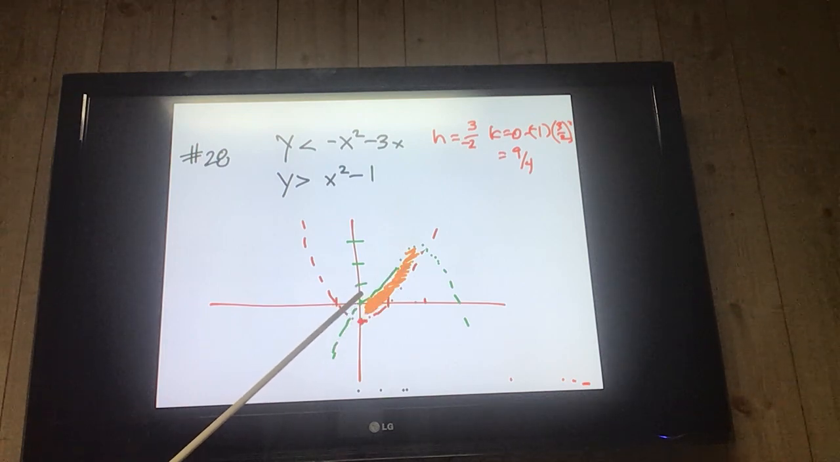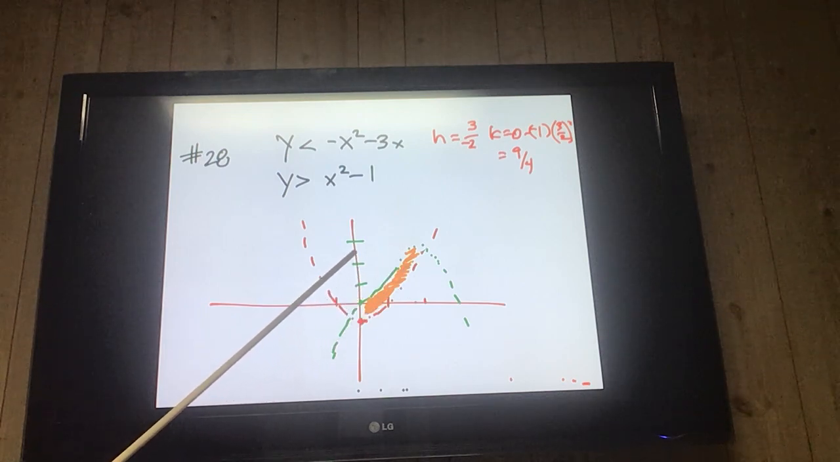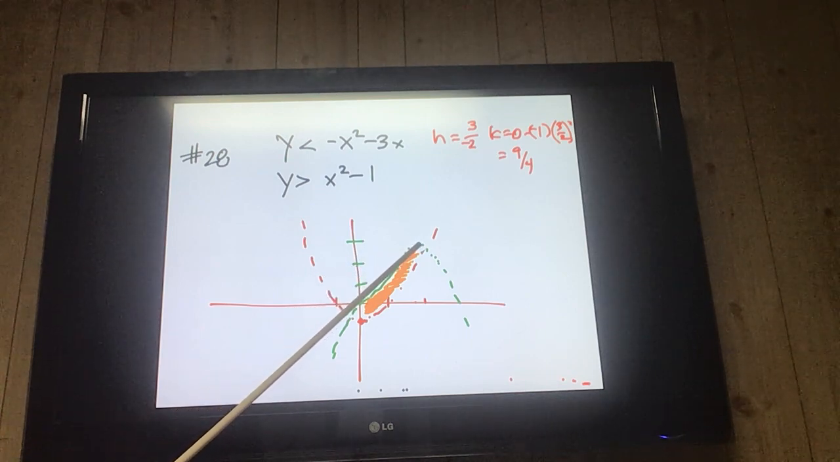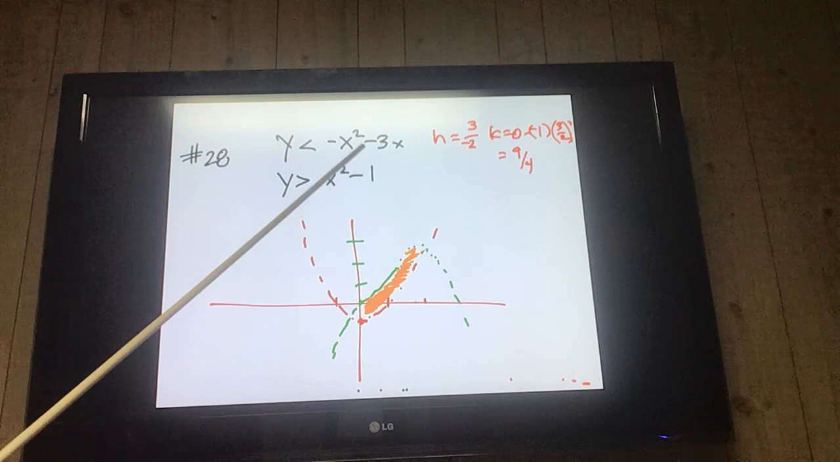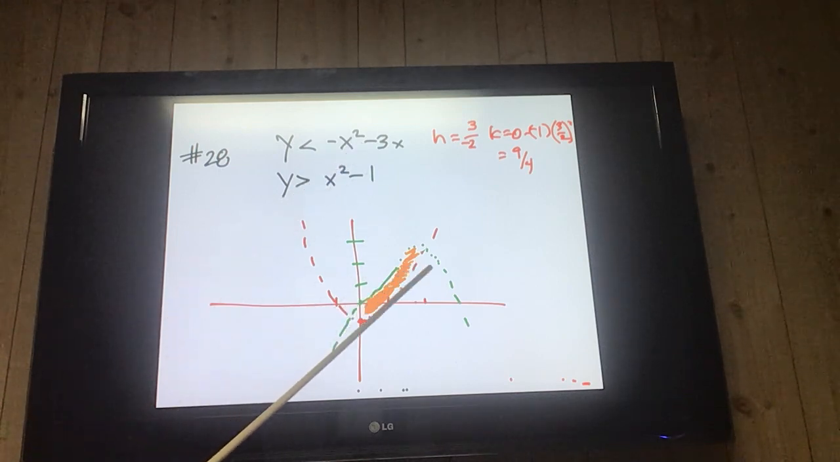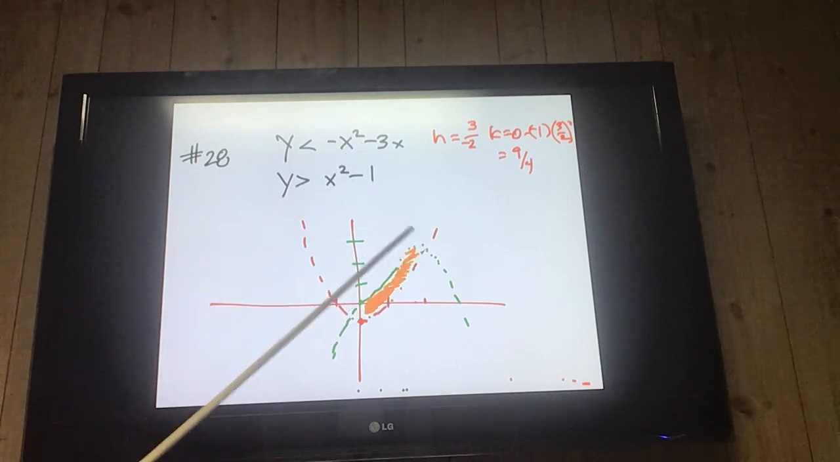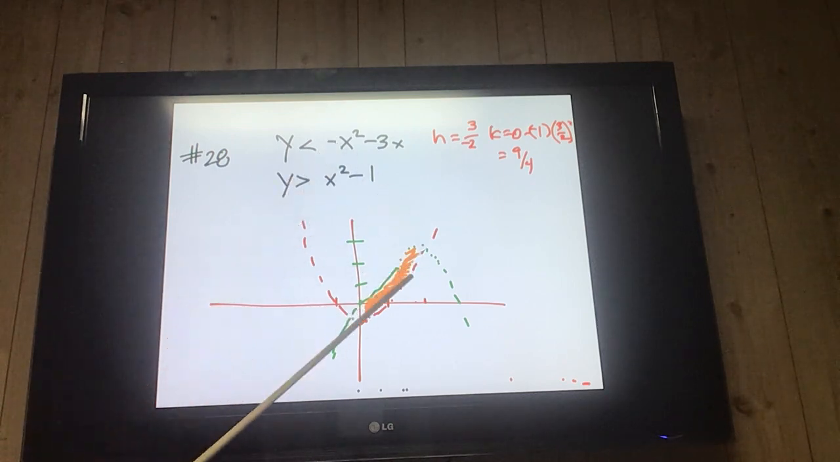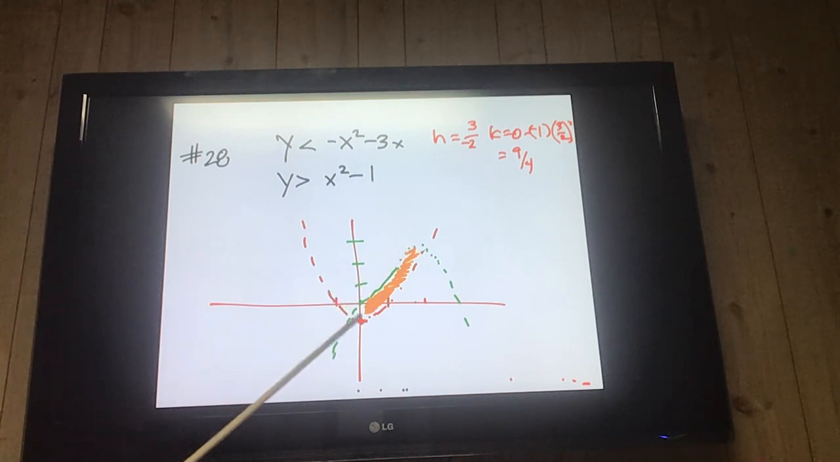9/4 is 2 1/4. 1, 2 1/4 is here. Right? So if I put 0 in for this, what do I get? I get 0, so I know it's going to come through here and come down through here. I'm less than this, greater than this. So there's my graph. I'm not looking for exact, I'm looking for vertices, and I'm also looking for another point.